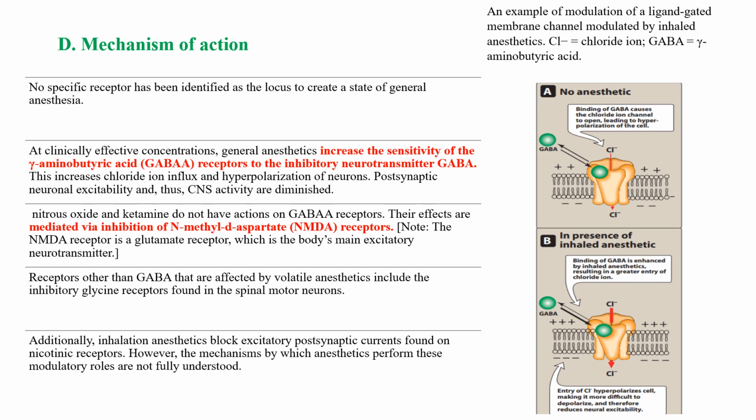Receptors other than GABA that are affected by volatile anesthetics include the inhibitory glycine receptors found in the spinal motor neurons. Additionally, inhalational anesthetics block excitatory postsynaptic currents found on nicotinic receptors. However, the mechanisms by which anesthetics perform these modulatory roles are not fully understood. So the two major mechanisms are, first, GABA facilitatory or GABA potentiating action, and second, NMDA receptor antagonism or inhibition of NMDA receptors. This inhibition of NMDA receptors is mainly performed by nitrous oxide as well as ketamine, and the remaining general anesthetics act through GABA.